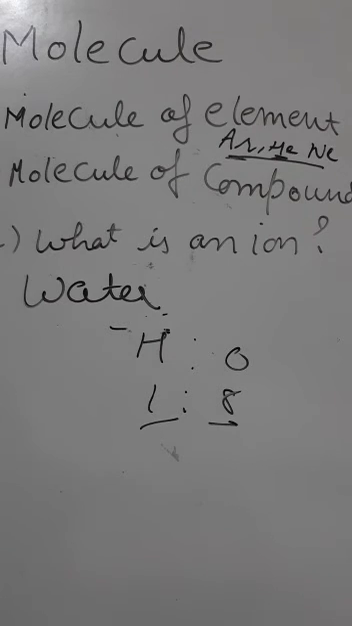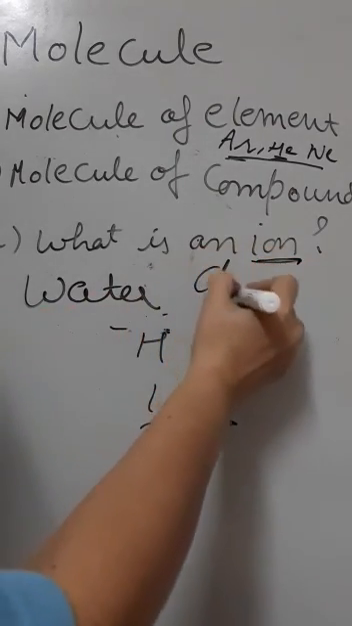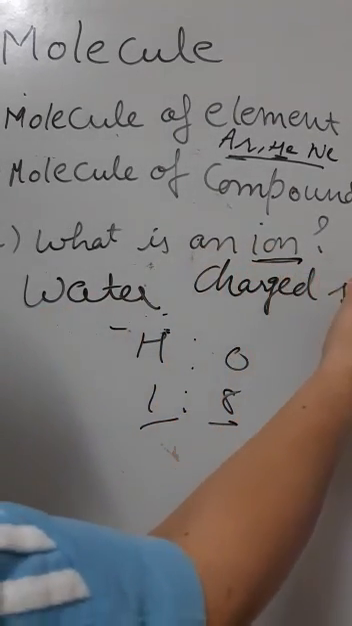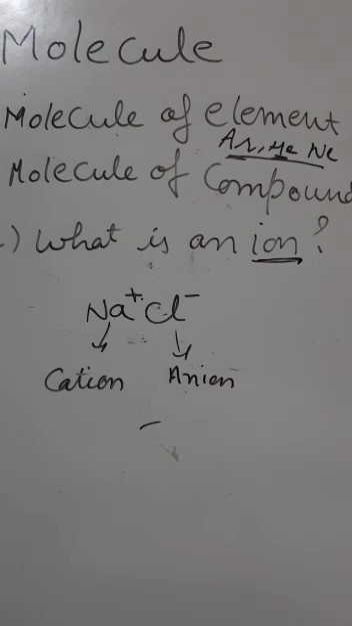Next, what is an ion? An ion is a charged species. Compounds composed of metals and non-metals contain charged species, and the charged species are known as ions. An ion can be negatively or positively charged. A negatively charged ion is known as an anion and a positively charged ion is known as a cation.